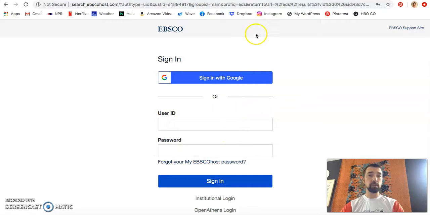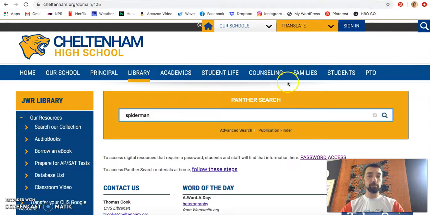This information is available on our main page right here where it says password access. This will pop up a document that is available only to people logged in to their cheltenham.org account, with all of our passwords. This is behind a password wall due to restrictions for copyright. So please make sure you are logged into your @cheltenham.org to access our passwords.